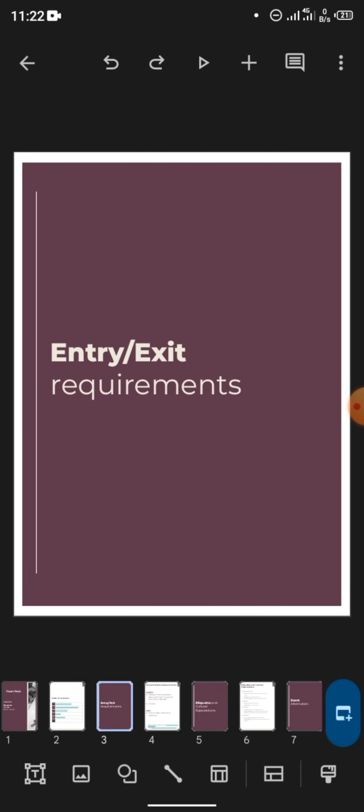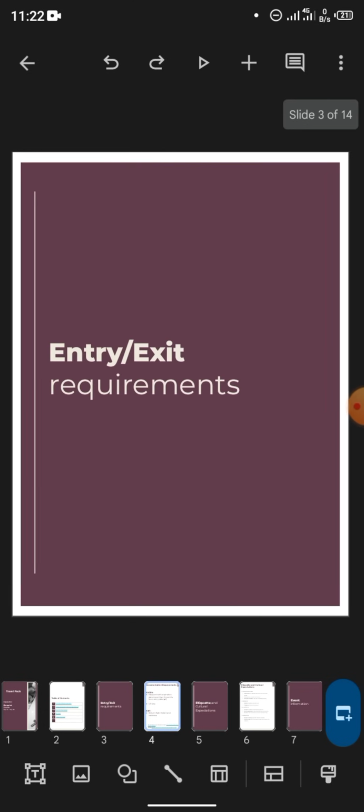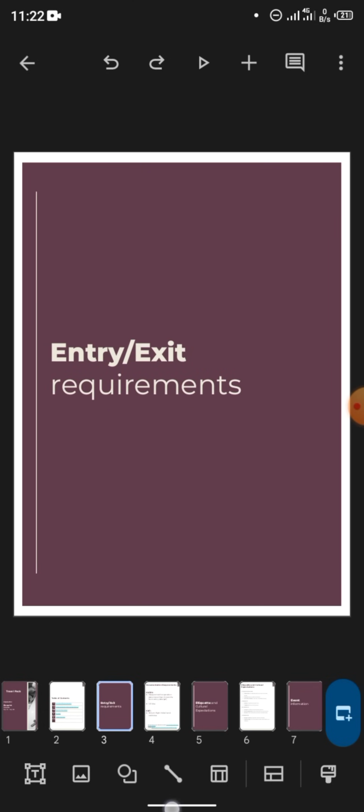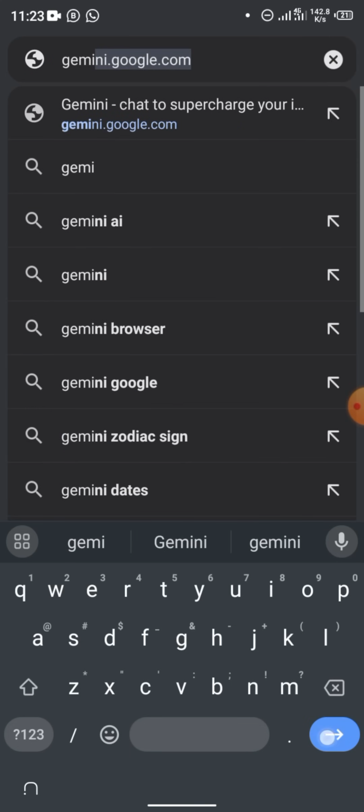So for mine, my own country is Canada. If you are using Tokyo, or let me just use Canada as what I chose as an example, what you are going to do now is you are going to go to gemini.google.com. You are going to use AI to do this. Okay, so you go to your Google Chrome and you type gemini.google.com.